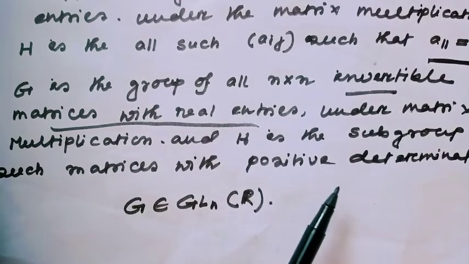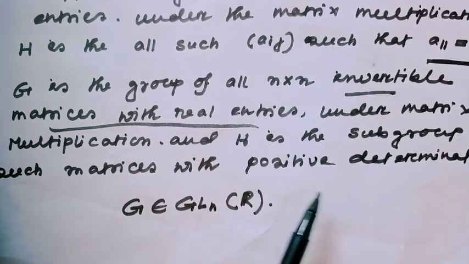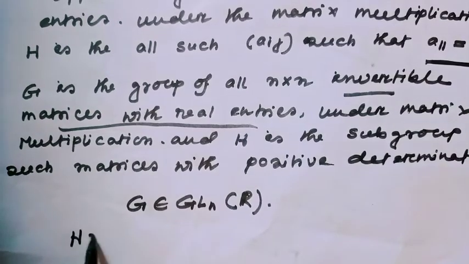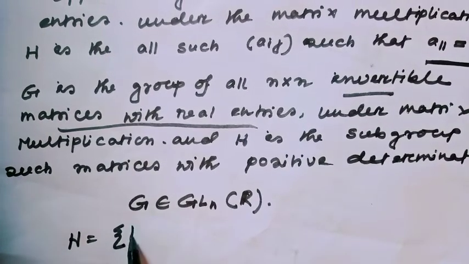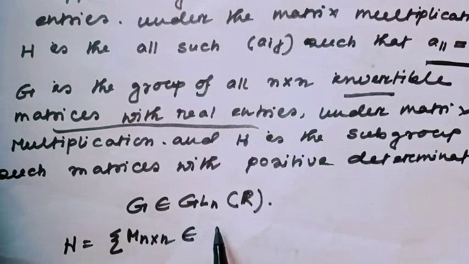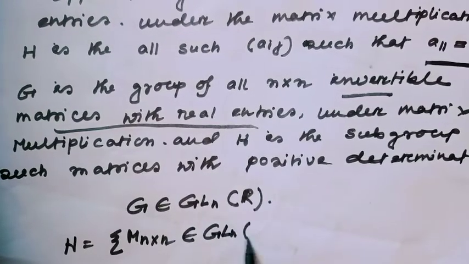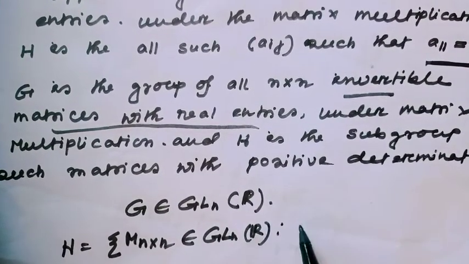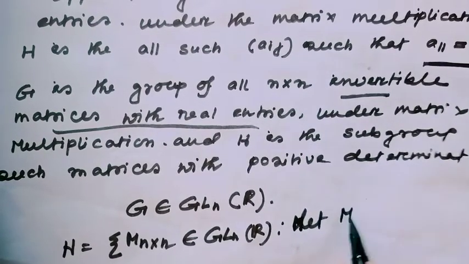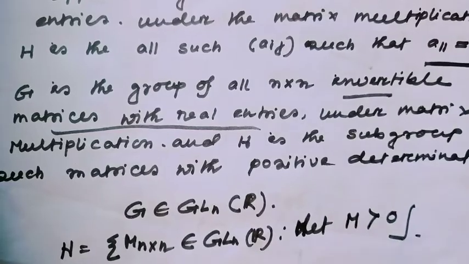And A is the subgroup of such matrices with positive determinant. That means A is equal to the set of all n×n matrices M in GL_n(R) such that determinant of M is greater than 0.